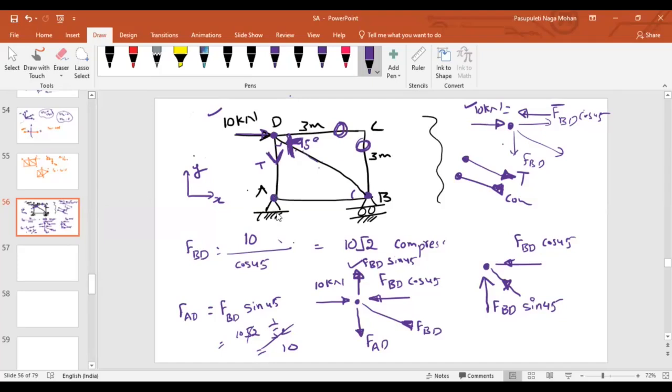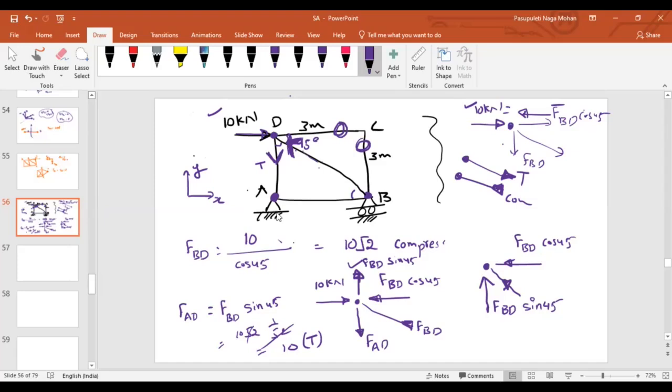Already I know my force in the member AD: AD will be 10 kilonewtons, and that is under tension. Right? So joint D is over. Now what are you left with? You are left with only the horizontal member AB and then the support reaction, isn't it?